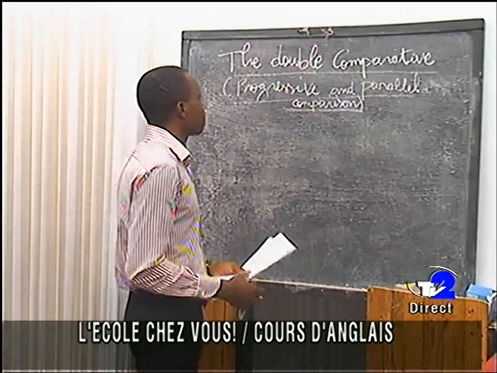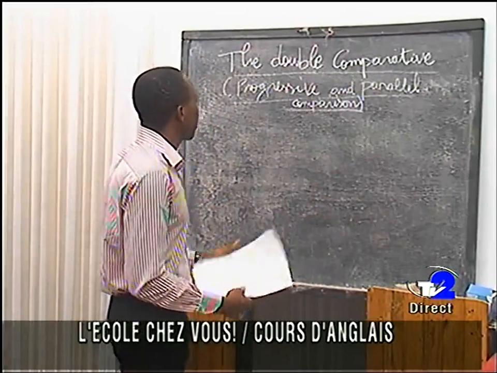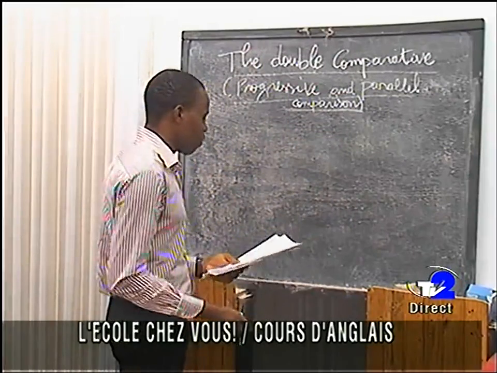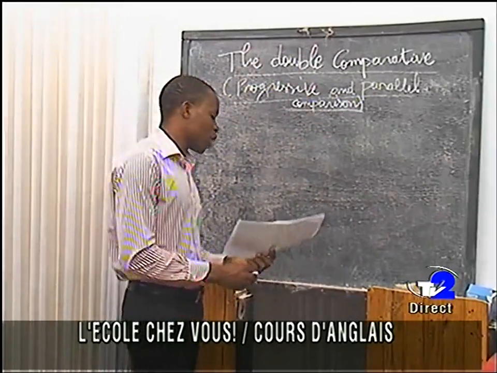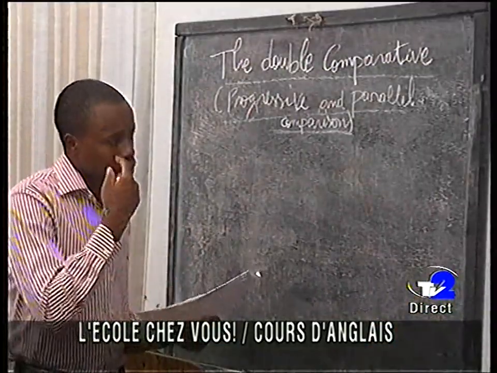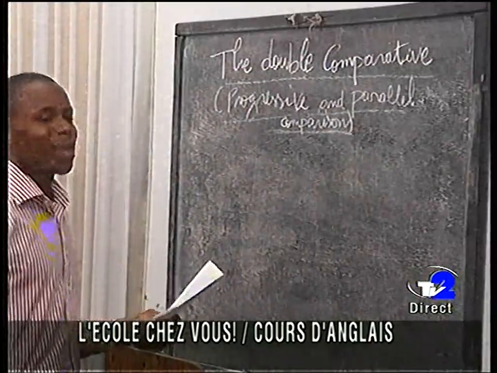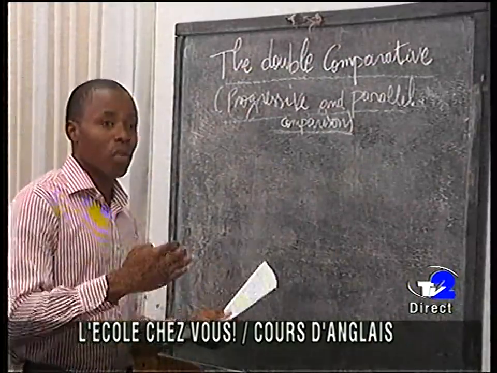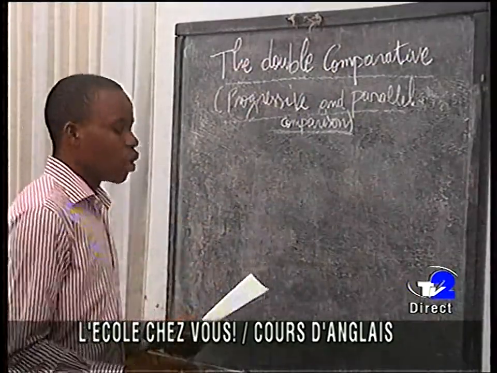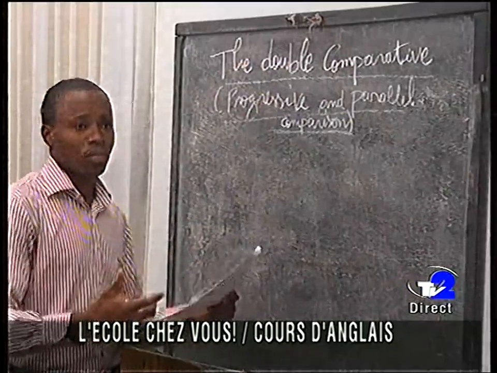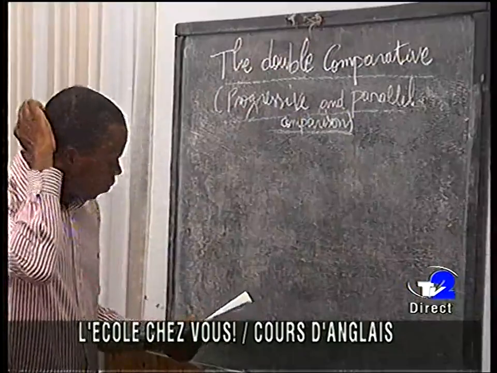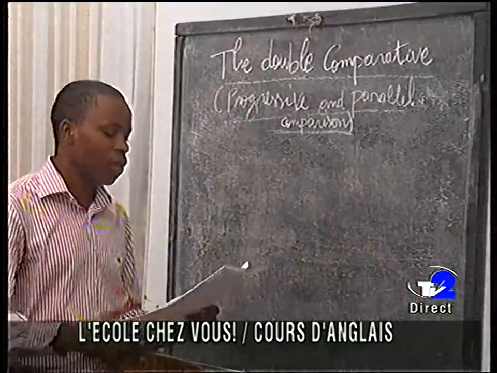So that's it. Now today we are talking about the double comparative. When we talk of the double comparative, we are describing things that undergo a progressive change. To do such exercises, we need to repeat the adjectives in the comparative form.